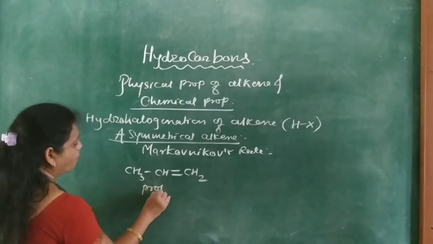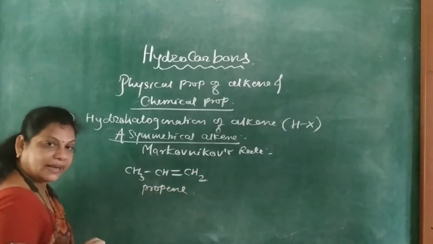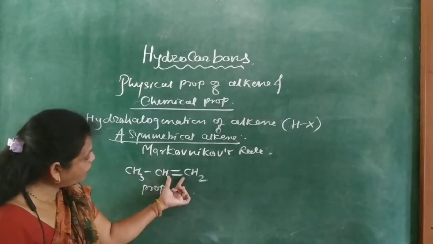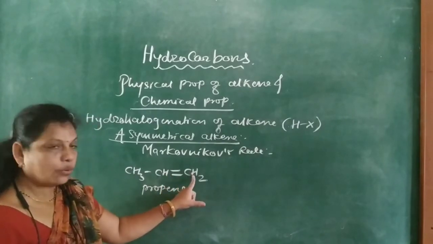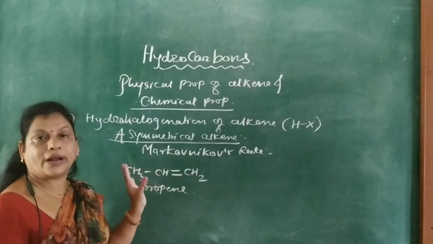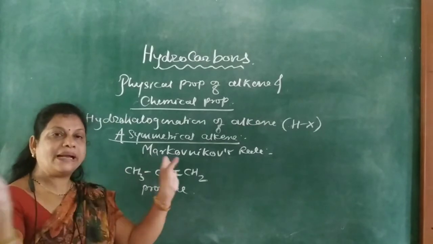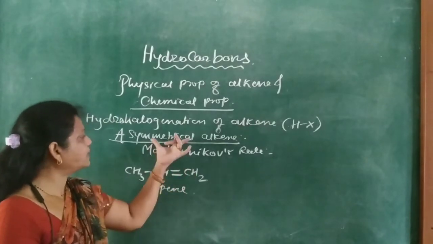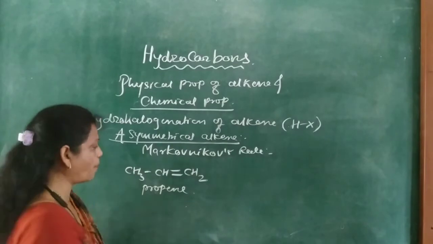This is an asymmetrical alkene because across the carbon-carbon double bond, one carbon has one hydrogen and the other has two hydrogens, so there is asymmetry.